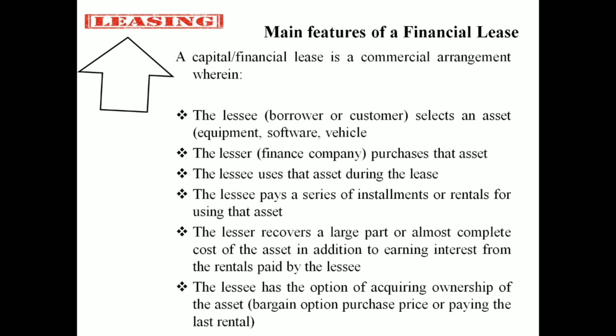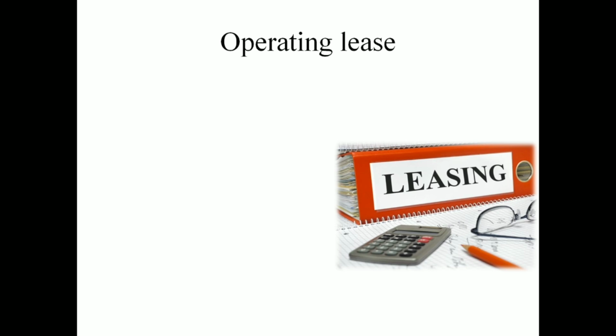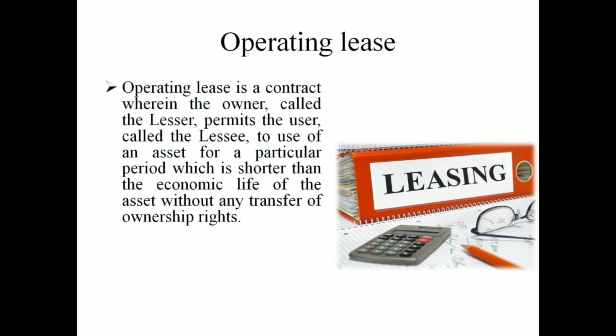So that is also an option for this particular type of leasing process. Then let us see what is operating leasing. In case of operating leasing, there is a contract between a leaser and a leasee. The owner is the leaser and the user is called the leasee, and there is a particular time duration. Normally it is shorter than the economic life of the asset. Maybe the life of the asset is 10 years, and the lease will be 7 or 8 or 9 years. It will be an agreement between these two parties.